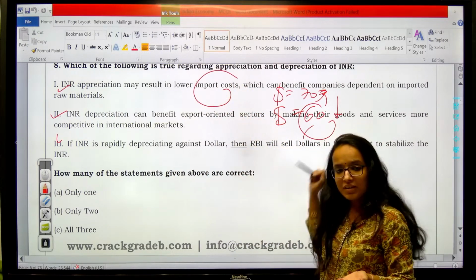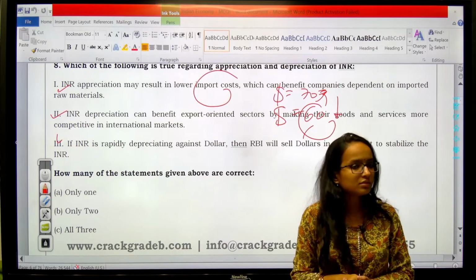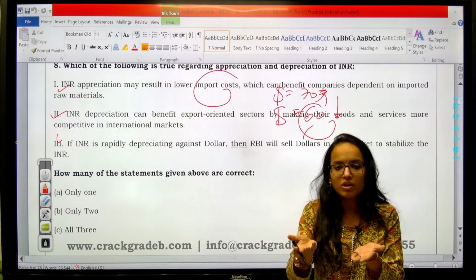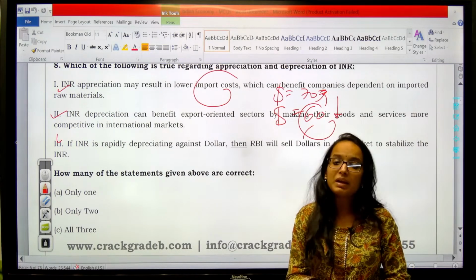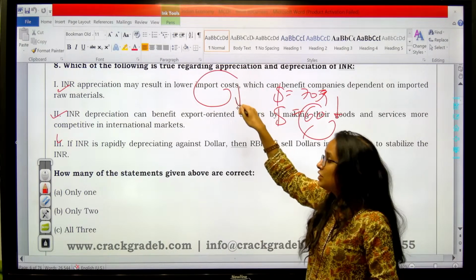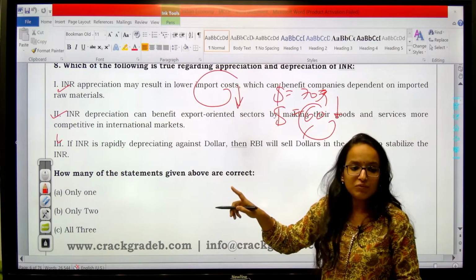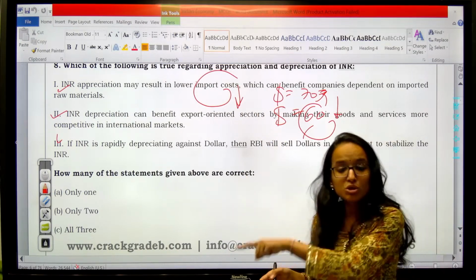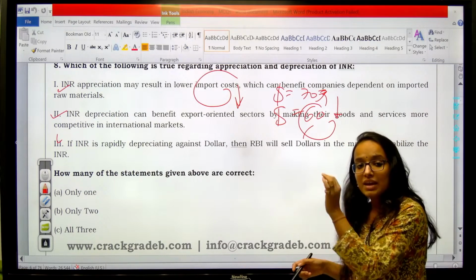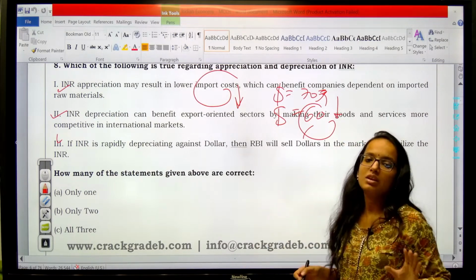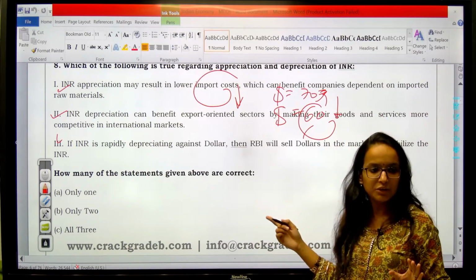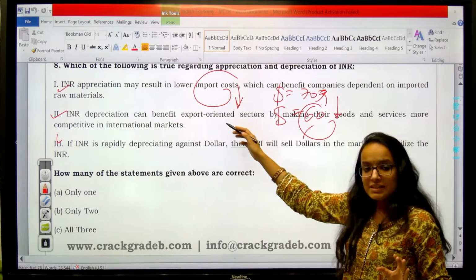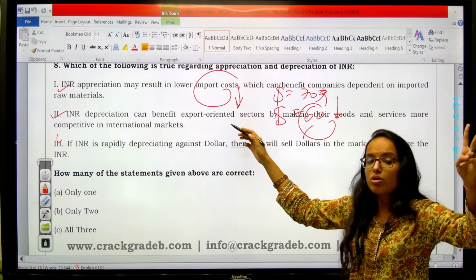You have to give less for the foreign currency. To convert it into the foreign currency for that matter, you have to pay less. So your cost has reduced. So it is beneficial for the importer. It is a loss to exporter. Why? Because currency depreciation is something which helps exporter. I'll explain to you. Okay, so currency appreciation, benefit to importer, loss to exporter.